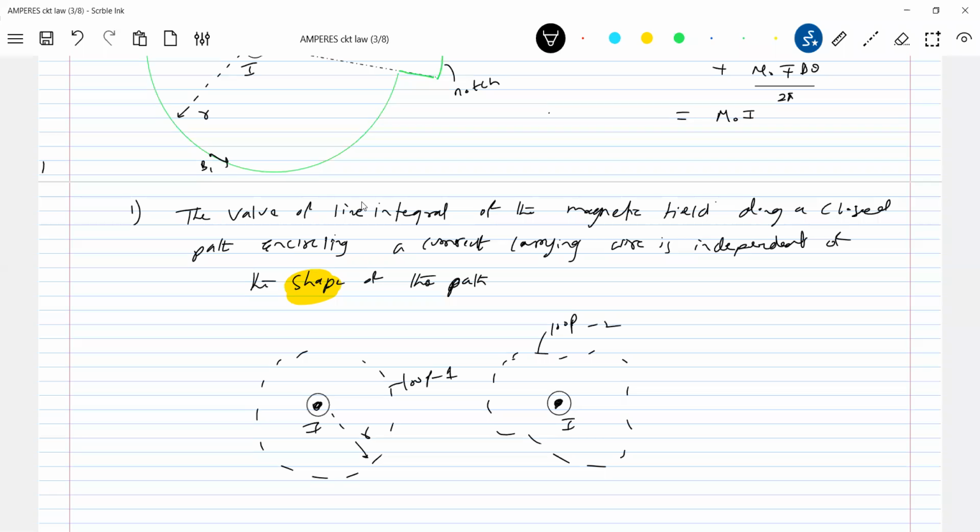It is the same. So the value of B dot dl for both loops is mu naught I. Okay, got this one now. So what is the shape of the loop? It's your convenience, it's left to you. Is it a real or imaginary one?